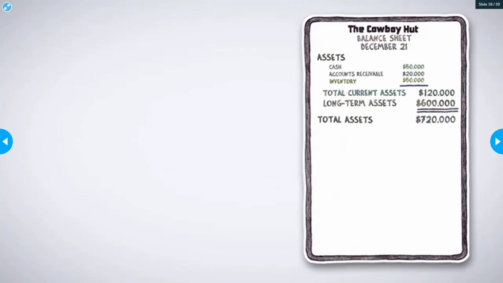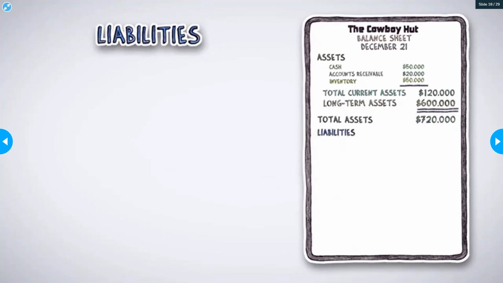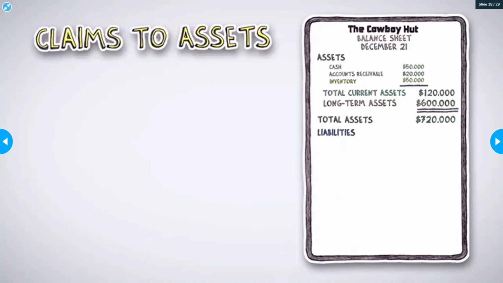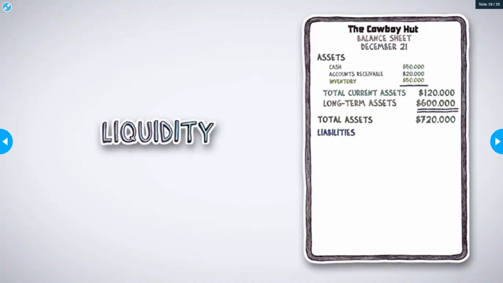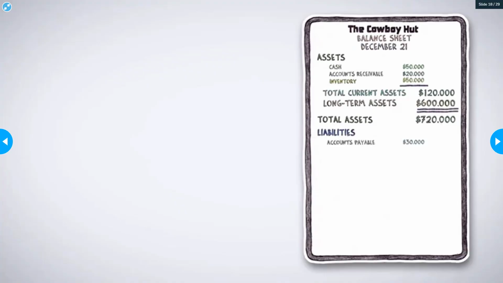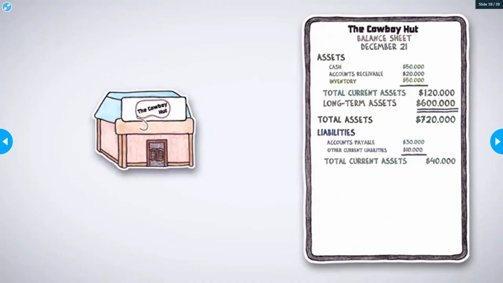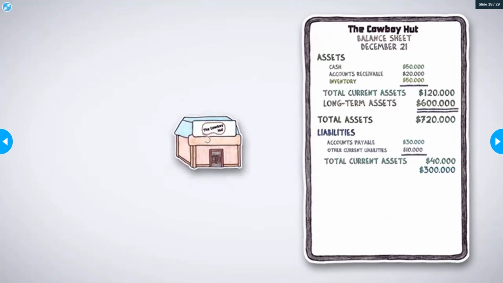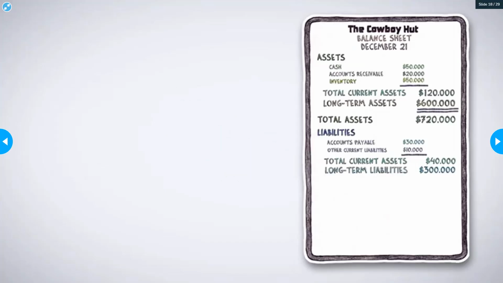On the flip side, Wayne also begins to count up all the liabilities or claims to the company's assets. Like the assets section, he lists them in order of liquidity. First, he records all the bills he has to pay to his suppliers. These are the company's accounts payable. He also records the rest of his other current liabilities, like his line of credit. To pay for the company's retail store, Wayne took out a $300,000 loan from the bank. This loan is filed under long-term liabilities, since Wayne will pay back the entirety of the loan over a long period of time.